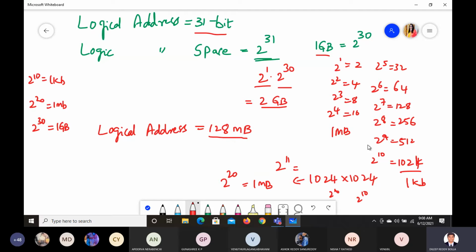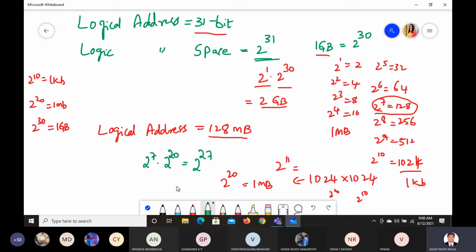So now it is 128 MB. 128 is how much? 2 power 7. So it is 2 power 7 into MB. MB is what? 2 power 20. We can check that it is 2 power 27 in total. Okay, so what does it mean? What difference does it make?